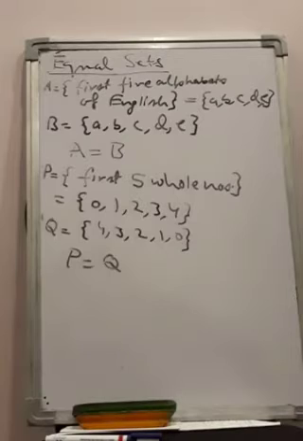So P is also equal to Q because they have the same elements. So now you also can think about some sets which are equal. Form some examples by yourselves and write those sets.